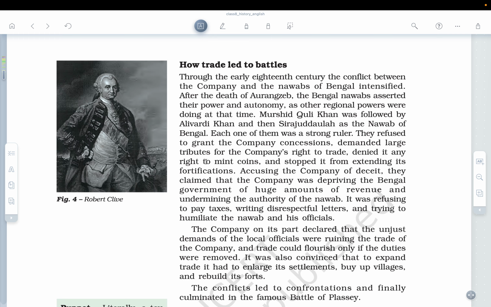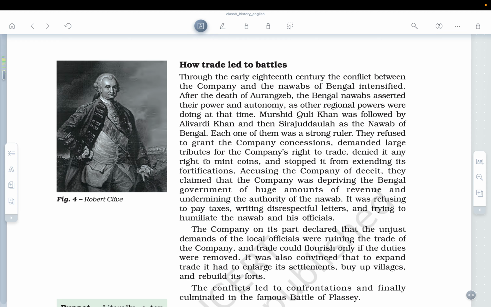Okay, so Murshid Quli Khan was followed by Alivardi Khan and then Sirajuddaula as the Nawab of Bengal. So this is the chronology which you have to just remember, that Quli Khan came first and then Alivardi Khan came. Okay, and before Alivardi Khan, Sarfaraz Khan was also there for one year and he was executed by Alivardi Khan. Okay, so each one of them was a strong ruler.